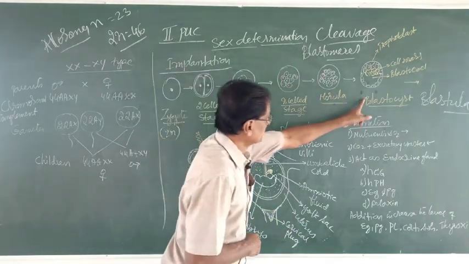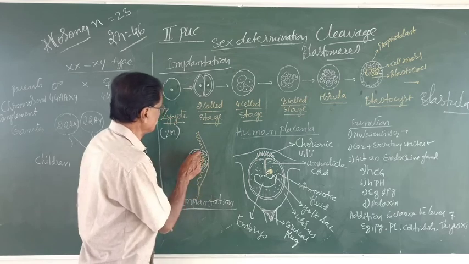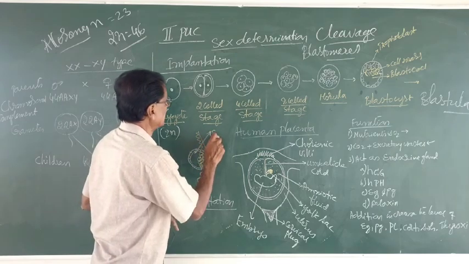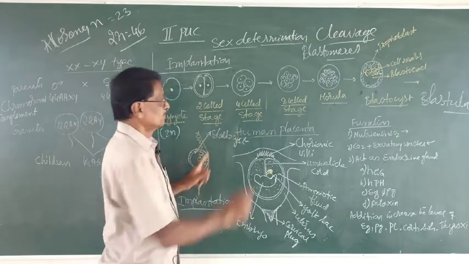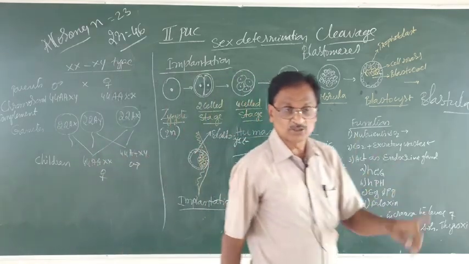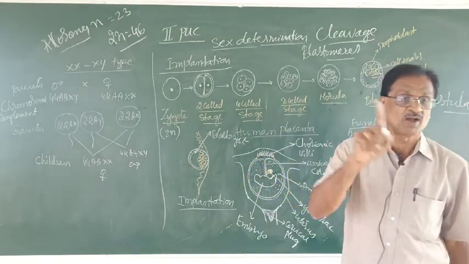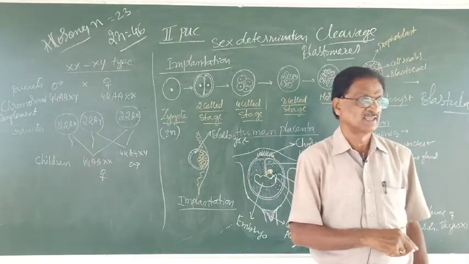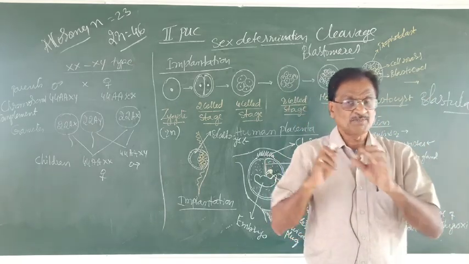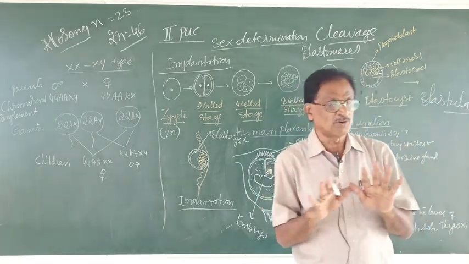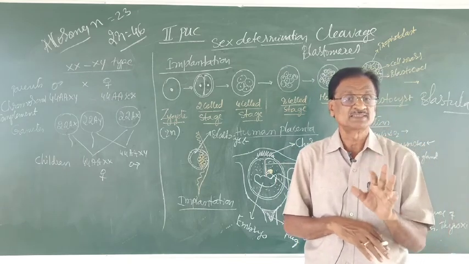The process of attachment of blastocyst to the wall of uterus is called implantation. Remember? Now, the blastocyst which reached the uterus gets attached to the wall of what? Uterus. How many days did it take to travel from the ampullary region of the fallopian tube to reach the uterus? 7 days.